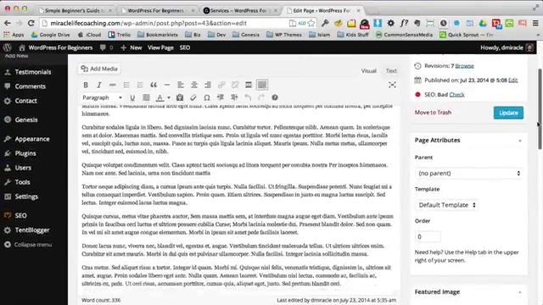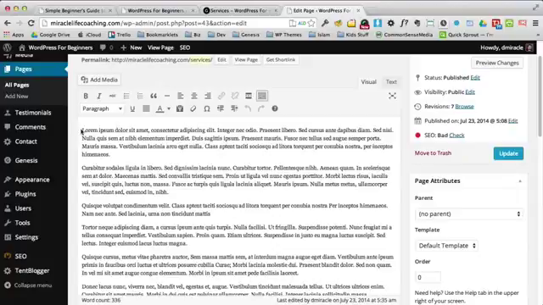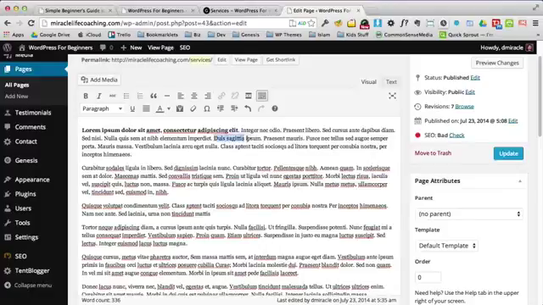Okay, so let's start with making this bold. We're just going to take this text and make this text bold. Then maybe we'll take this text and make it italic. And then finally, we'll take this text and make it bold and italic. That way we can see those updates. Now you see I've just made 3 edits to the page. I'm going to update that.